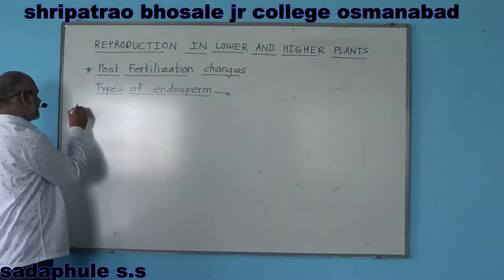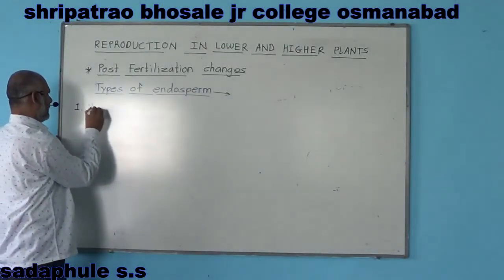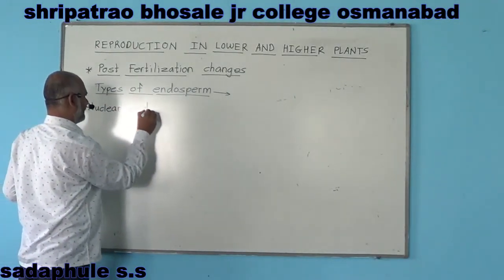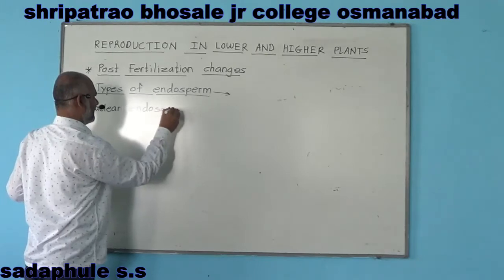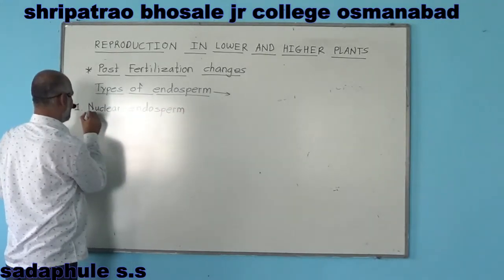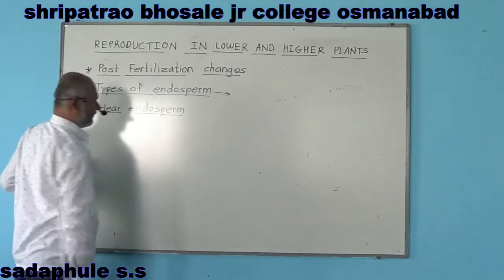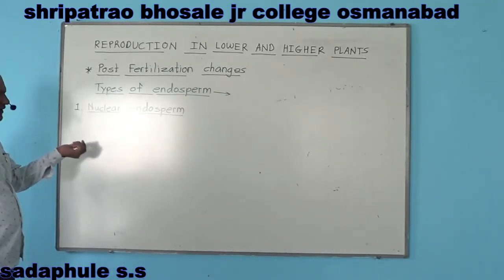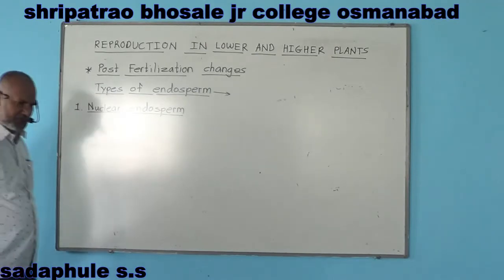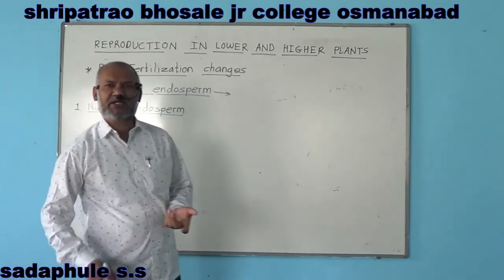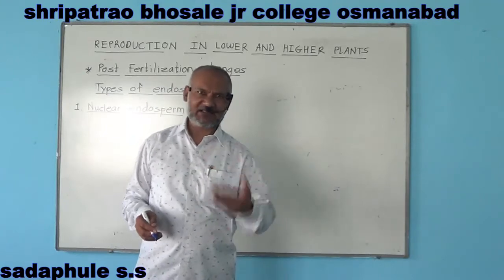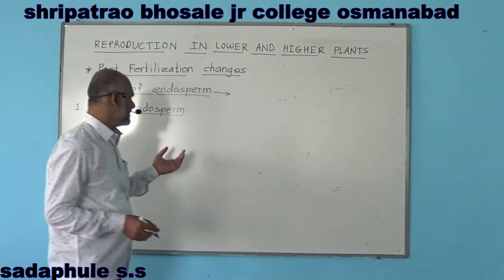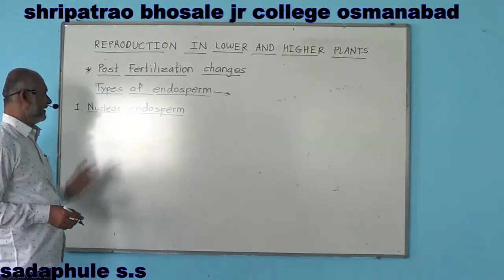Number one is nuclear endosperm. Endosperm develops from the triploid primary endosperm nucleus. Formation of the triploid primary endosperm nucleus triggers cell division in it, which results in formation of endosperm.